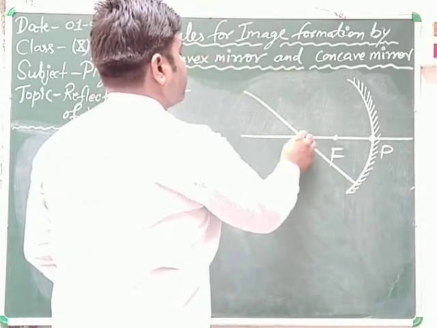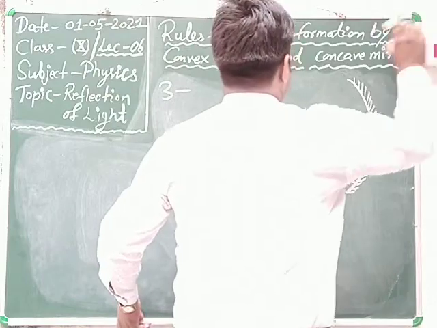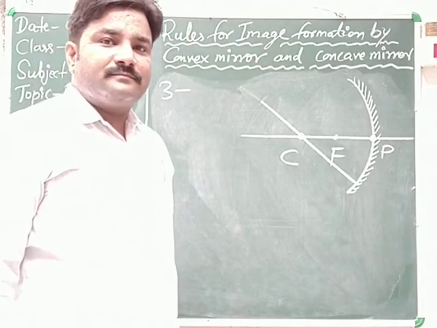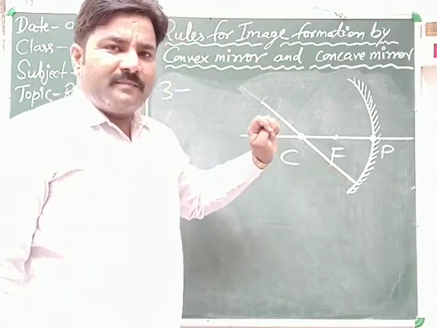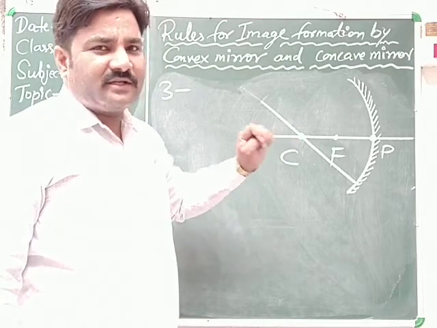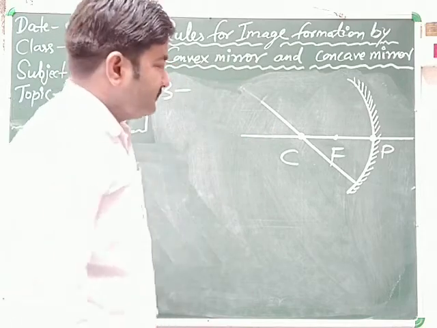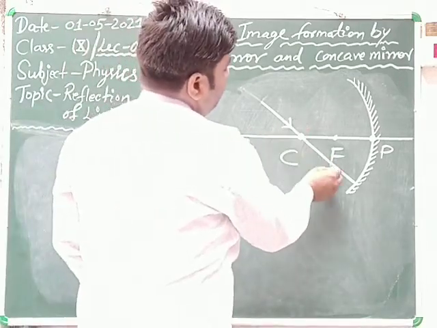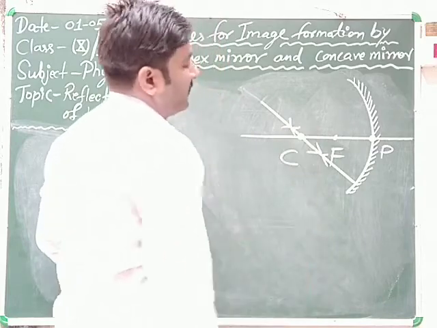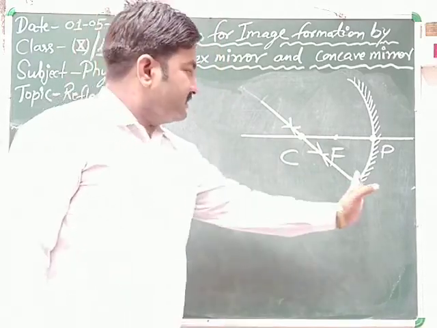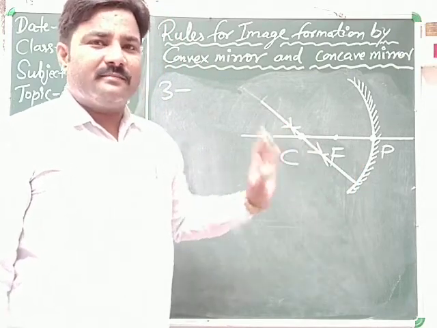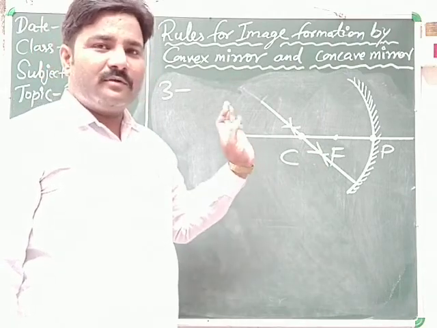When the ray of light passes through the center of curvature, then after reflection, it retraces its own path. Clear? It means after reflection it just comes back in the same direction from reflection by the concave mirror. Clear? It means retrace their own path.